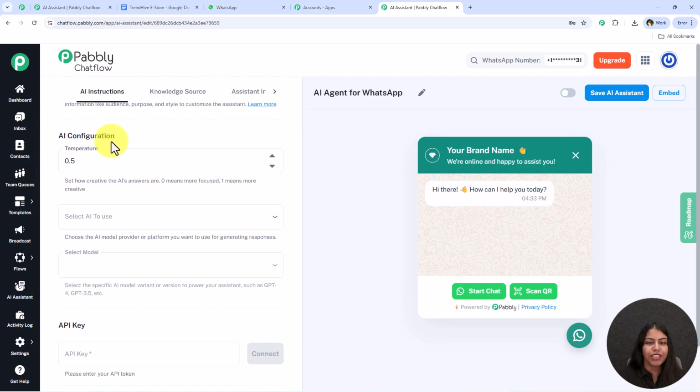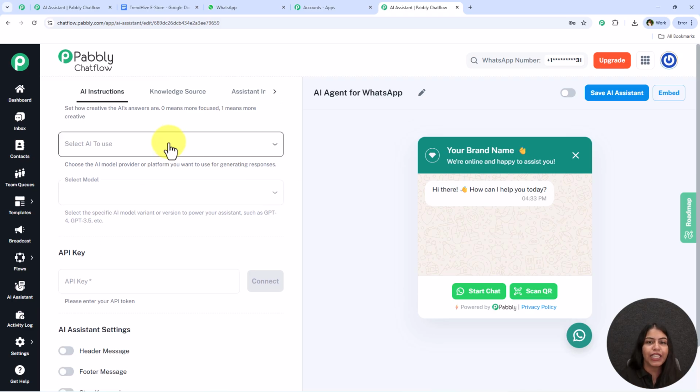It is asking me for the temperature. So the temperature is the setting using which how creative or how focused the AI is going to answer. If you move the temperature towards 0, the AI is going to answer more focused, and if you move this temperature towards 1, the AI is going to answer more creatively. According to the answers you expect from the AI, you can select the temperature. I'm just going to simply select it as 0.3 right over here because I want more focused answers.